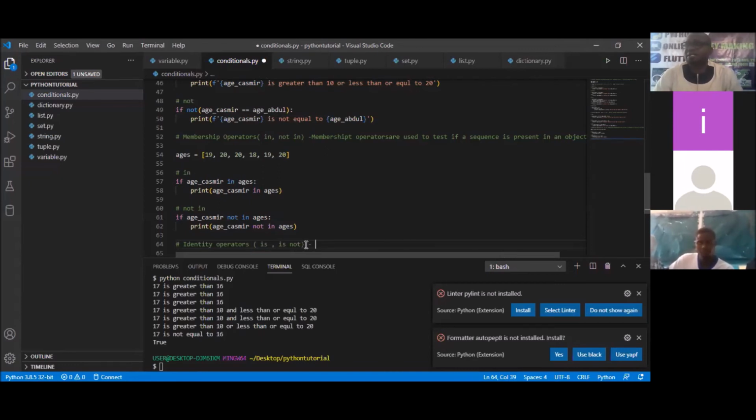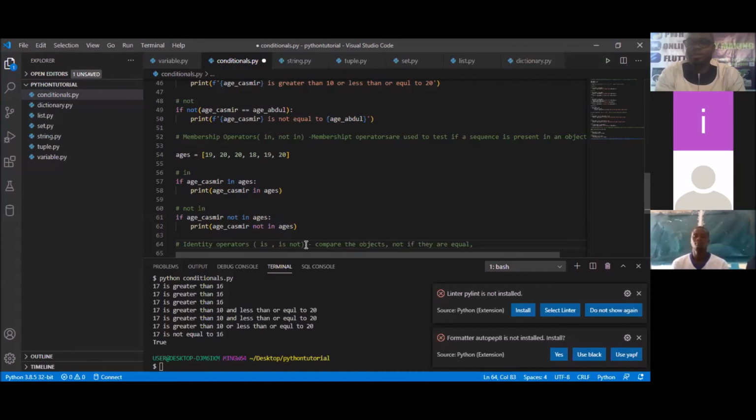Class, can you tell me? Is and what? Not is. So what do we use them for? We use them to compare the what? Objects. So we use them to compare the objects.